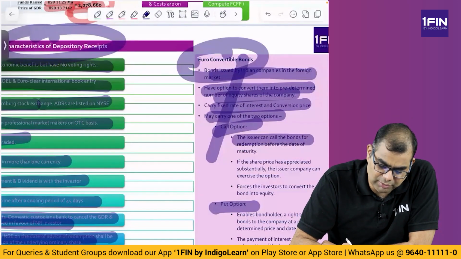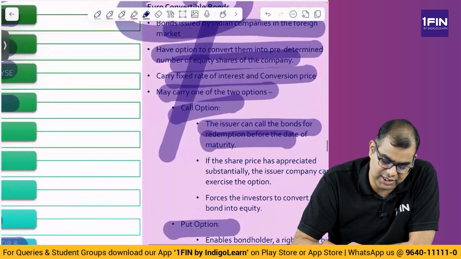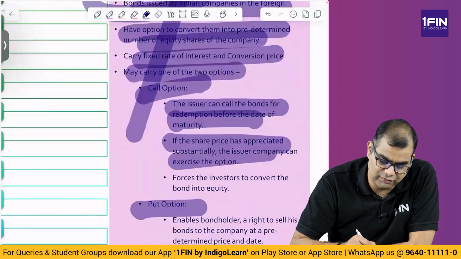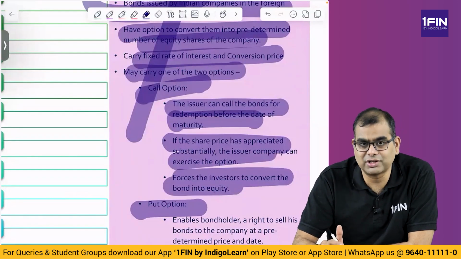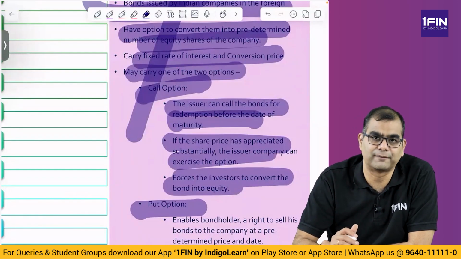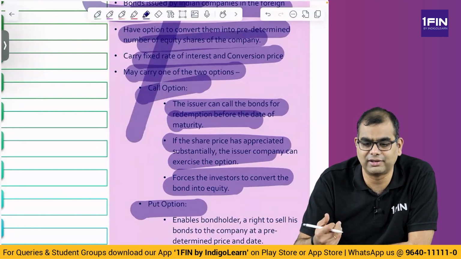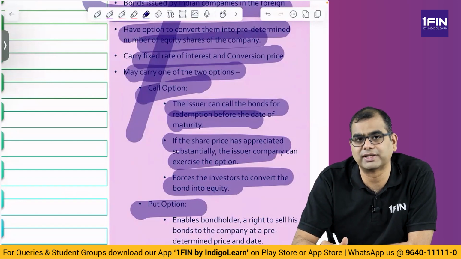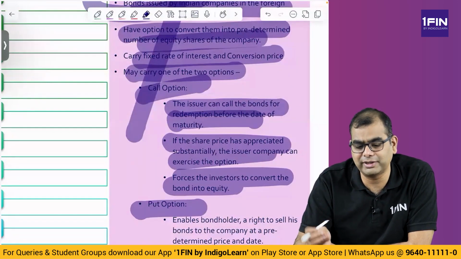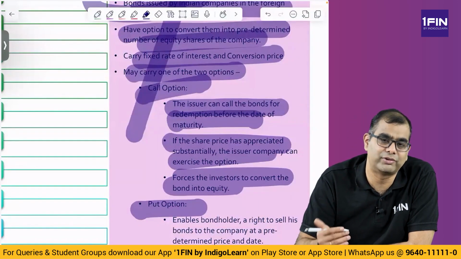Call option: the issuer can call the bonds for redemption before the date of maturity. If the share price has appreciated substantially, the issuer company can exercise the option and force the investor to convert the bond into equity. So this is an option which works in favor of the issuer. That is, if the share price has gone up substantially, I will say, chalo, I will repay the loan. Why? Because my share price has gone up. Why should I allot you shares at a low price? Why should I convert your loan into shares at such a low price? I will probably dilute 1%, get the money, pay off your loan. So such kinds of bonds will try to convert into equity far earlier.